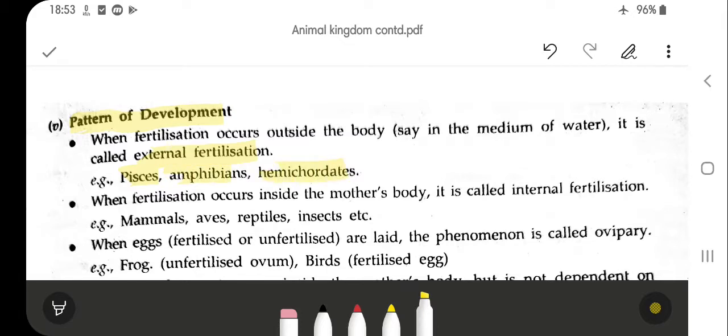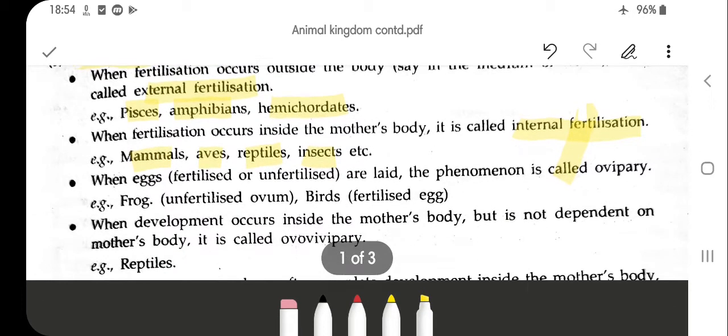And when the fertilization occurs inside the mother's body, it is called internal fertilization. Examples: mammals, aves, reptiles, insects, and human beings also come under internal fertilization.